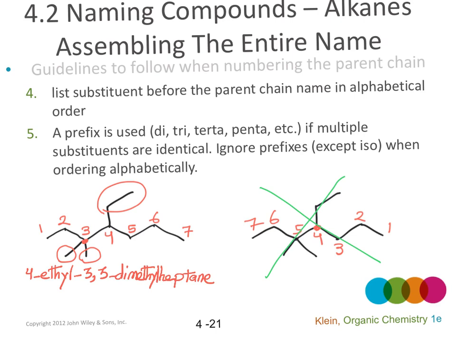When we are listing the side chains before the parent chain in alphabetical order, we ignore the prefixes except for iso, okay? So here we only care about ethyl, E, and methyl, M. And we ignore the prefix before the methyl group. We ignore di.